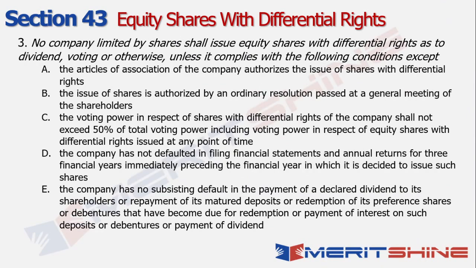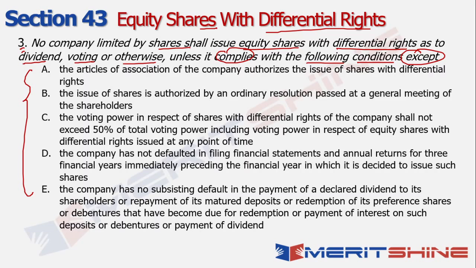Here we go. So essentially this talks about the equity shares with differential rights, which we discussed in the previous question. So what does the question say? No company limited by shares shall issue equity shares with differential rights, and these differential rights pertain to dividend, voting, or otherwise, unless that particular company complies with all of the following conditions except. So which of these 5 conditions is not mandatory to be complied with?